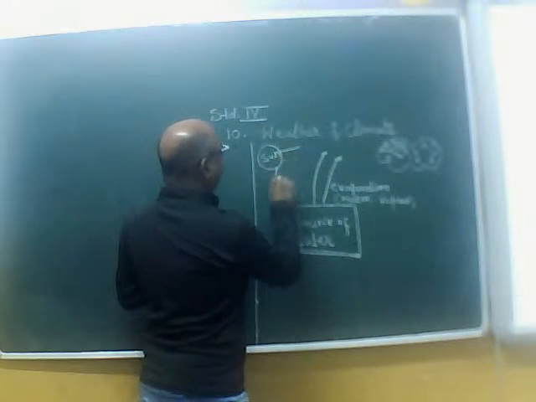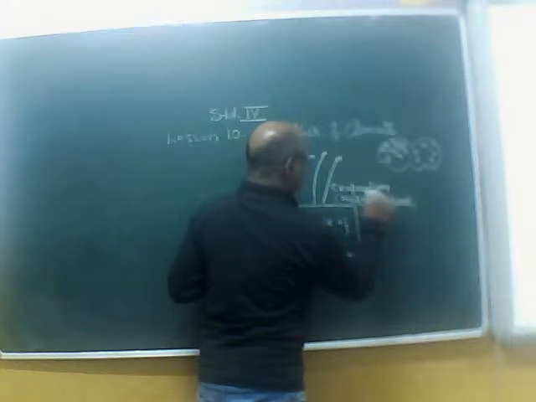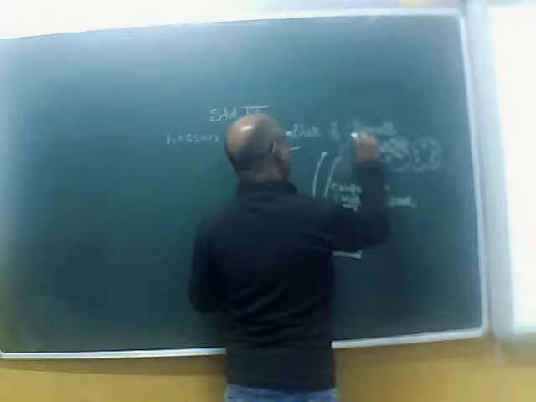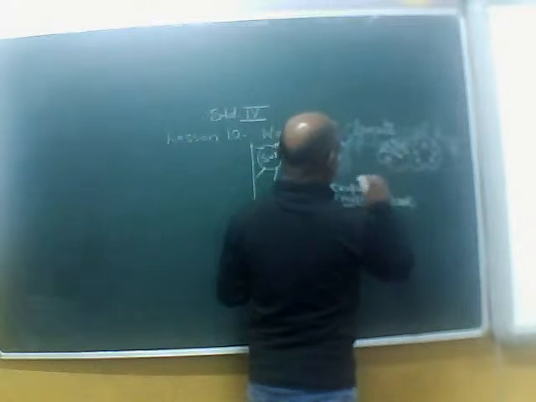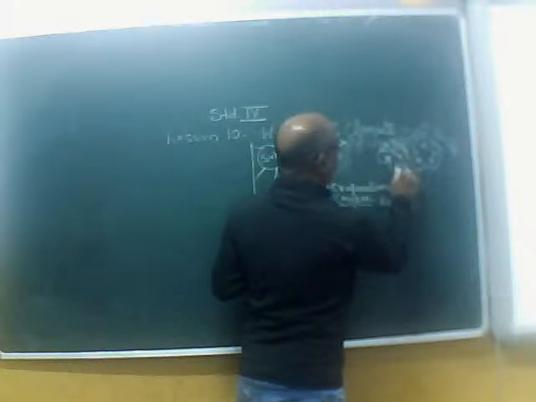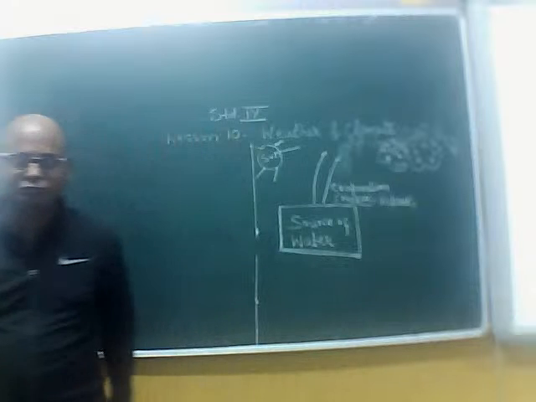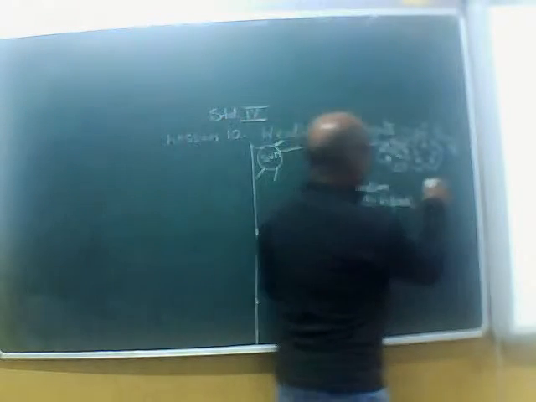It gets heated by the heat of the sun and gets converted into water vapor by the process of evaporation. This water vapor moves to a higher altitude. At a higher altitude it is cold. Here the water vapor condenses and forms small droplets of water on the dust particles. What do we call this? This water vapor condenses into small droplets of water and forms what? Very good. It forms cloud.